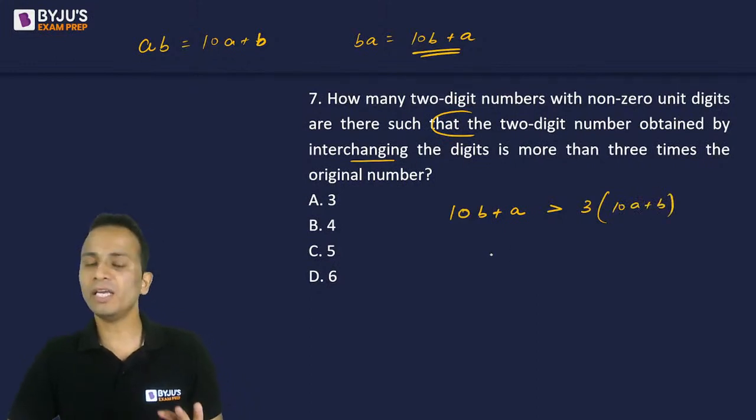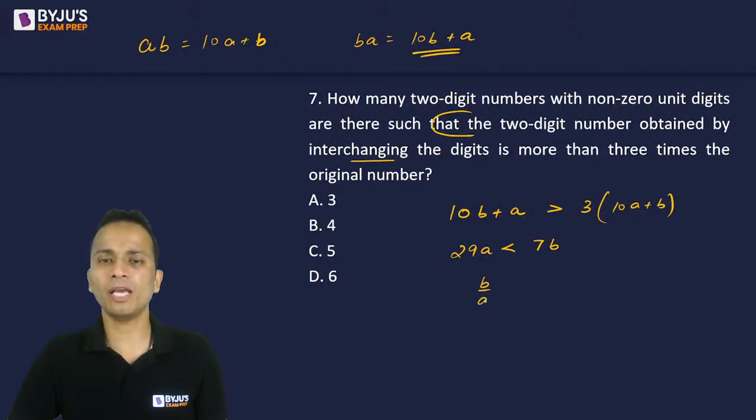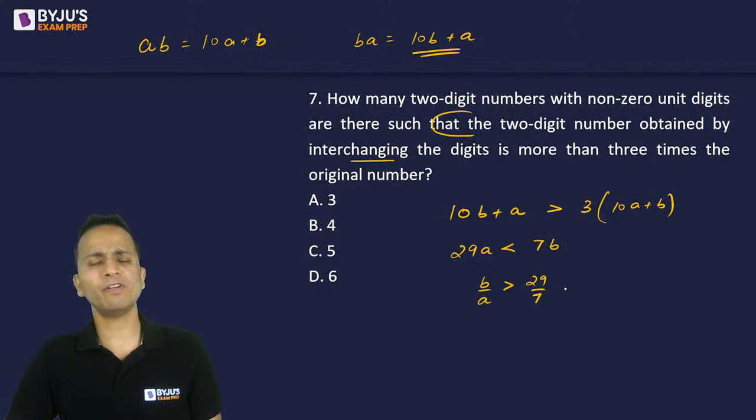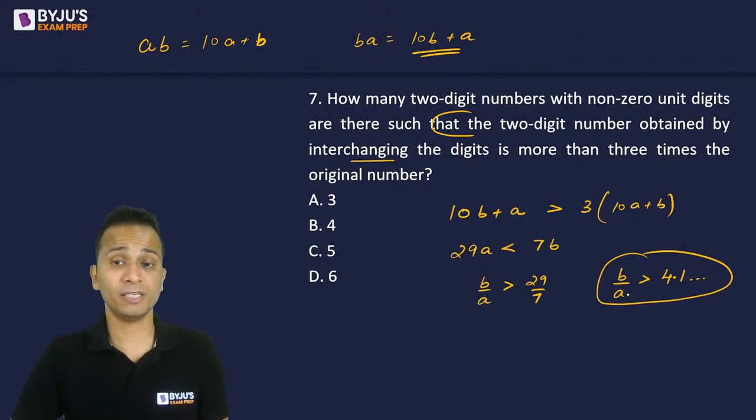is more than 3 times the original number 10A plus B. So I have an inequality here. This will be 30A minus A, that is 29A, less than 7B, or I can write that B upon A will be greater than 29 upon 7. Now 29 upon 7 is somewhere around 4 point something. So B upon A should be greater than 4.1 something.